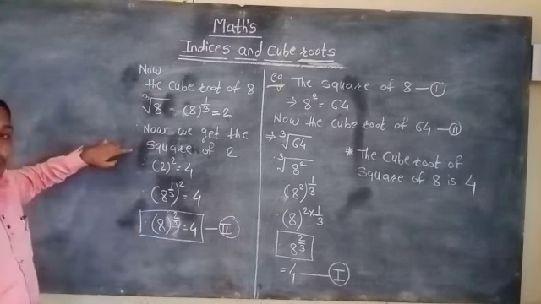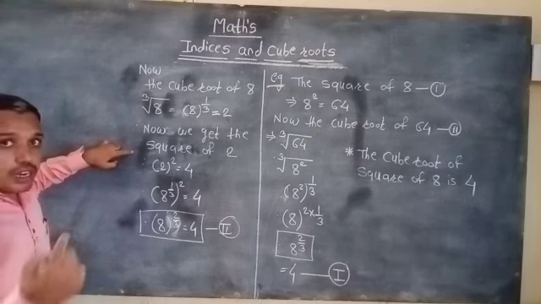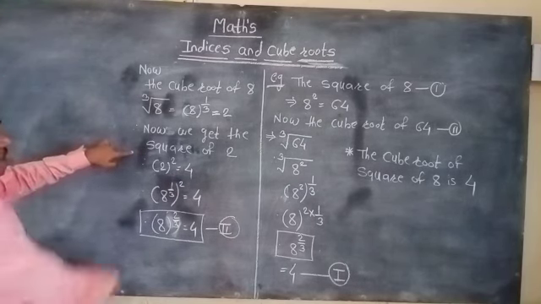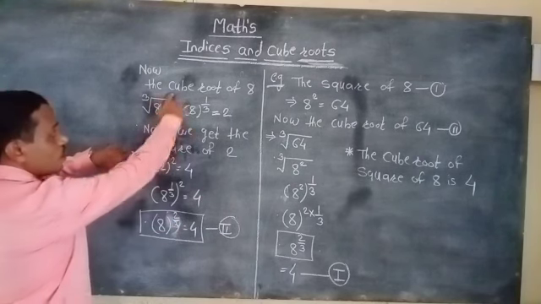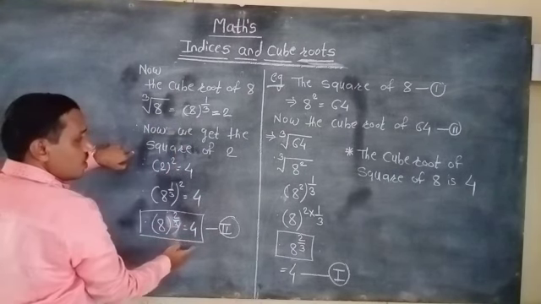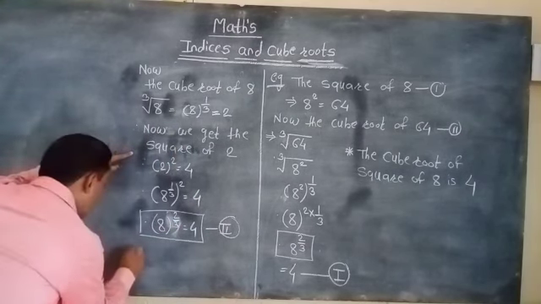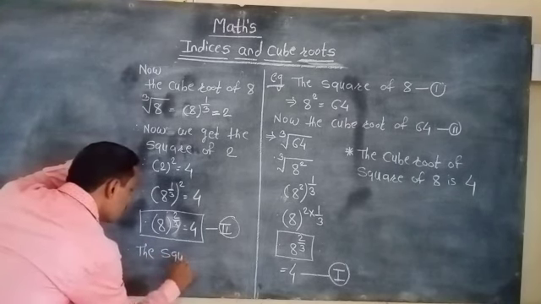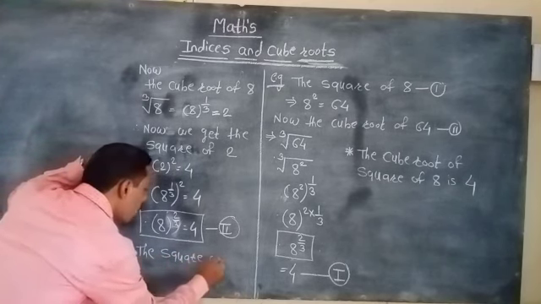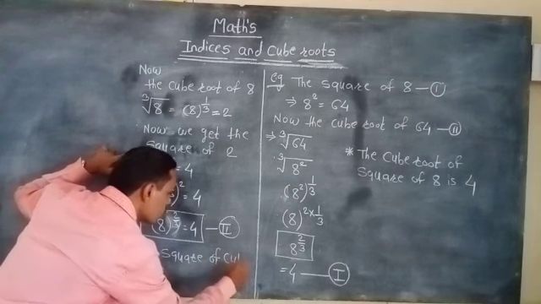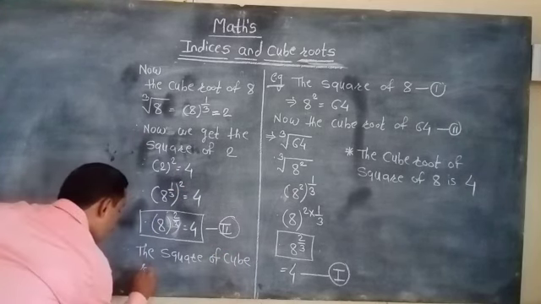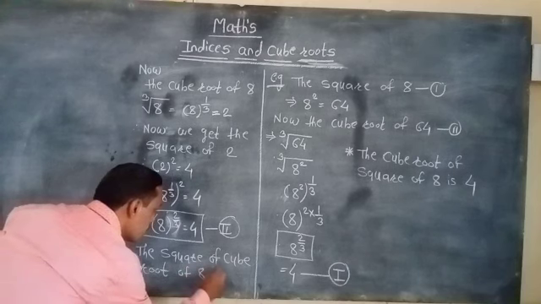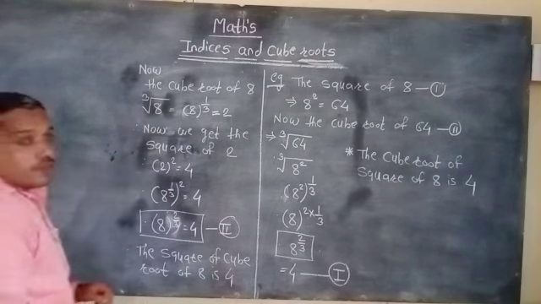But here, we can write it in a different way. So how can we write it in a different way? The square of cube root of 8 is 4. Therefore, the square of cube root of 8 is 4.